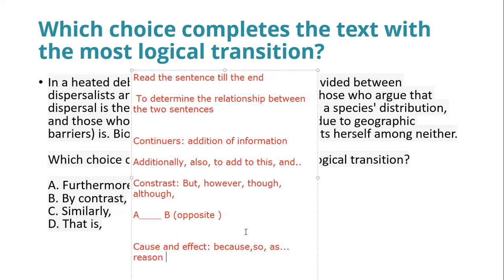Once you have identified what sentence one says and what sentence two says, you see whether the author is trying to add something, contrast something, or tell about a cause and effect. Based on that, you choose your answers.